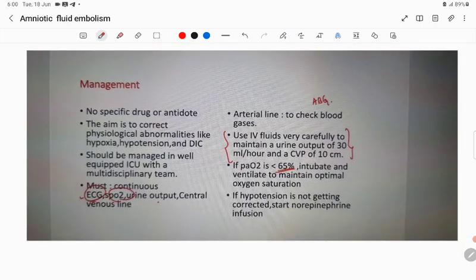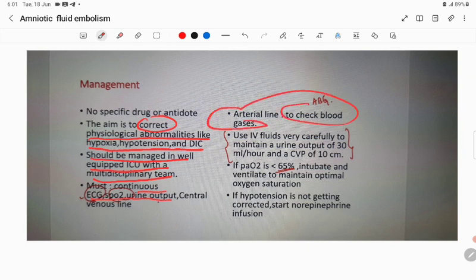The management: there are no specific drugs or antidote. The aim is to correct the physiological abnormalities like hypoxia and hypotension. The patient should be managed in a well-equipped ICU with a multidisciplinary team. There should be continuous ECG and SpO2, urine output monitoring, and a central venous line and arterial line to check ABG. Use IV fluid very carefully. Remember to maintain urine output at up to 30 ml per hour and CVP at 10 centimeters.